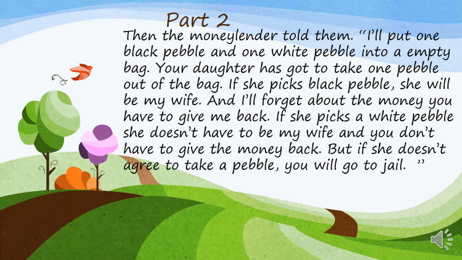Then the moneylender told them, "I will put one black pebble and one white pebble into an empty bag. Your daughter has got to take one pebble out of the bag. If she picks a black pebble, she will be my wife, and I will forget about the money you have to give me back. If she picks a white pebble, she doesn't have to be my wife, and you don't have to give the money back. But if she doesn't agree to take a pebble, you will go to jail."